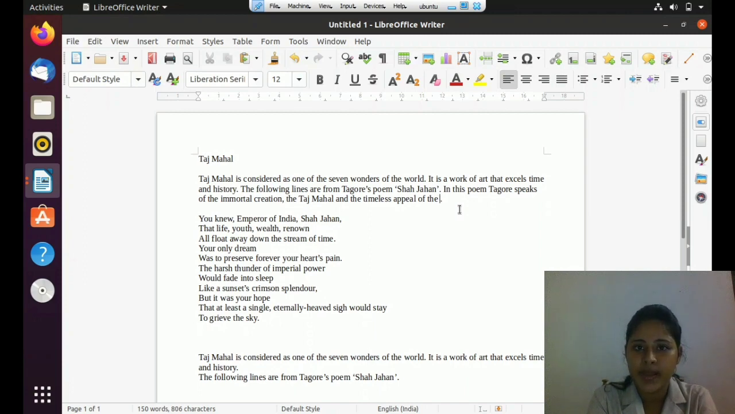When we click on the backspace key, the letters on the left side of the cursor get deleted. When we click on the delete key, the letters at the right side of the cursor get deleted.